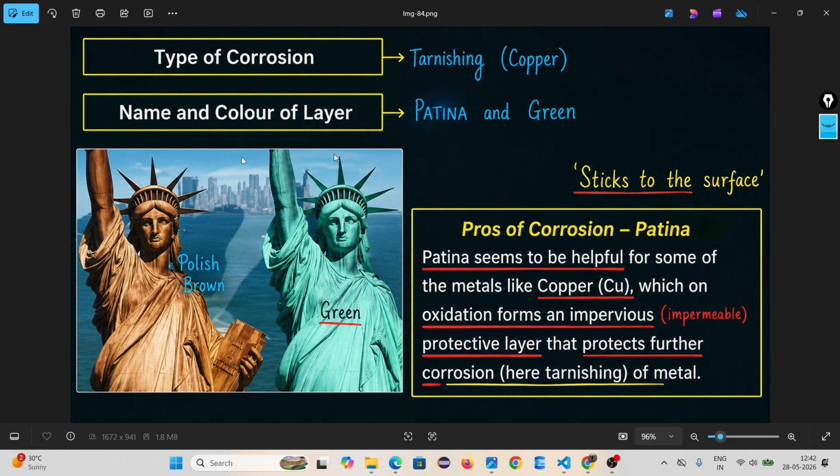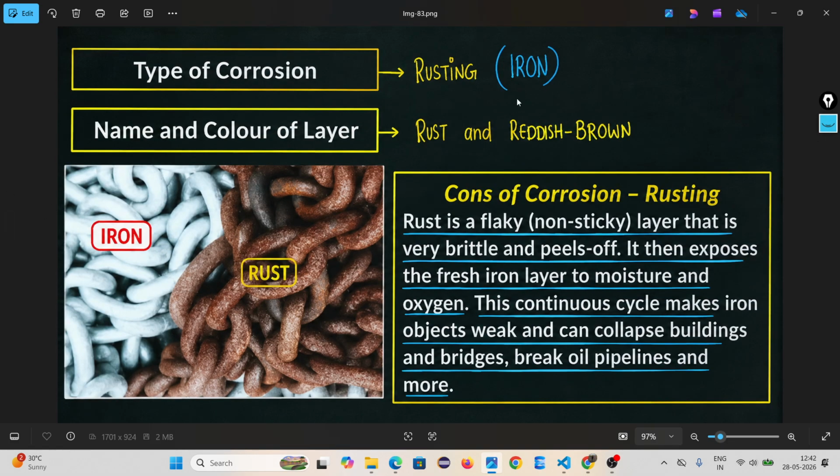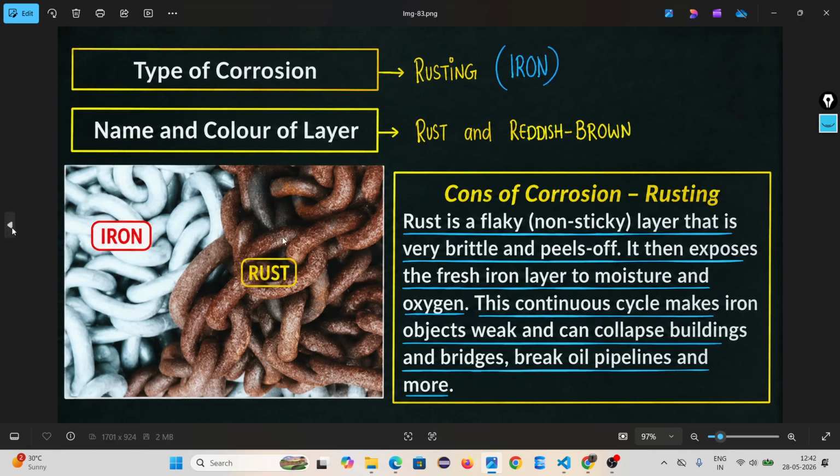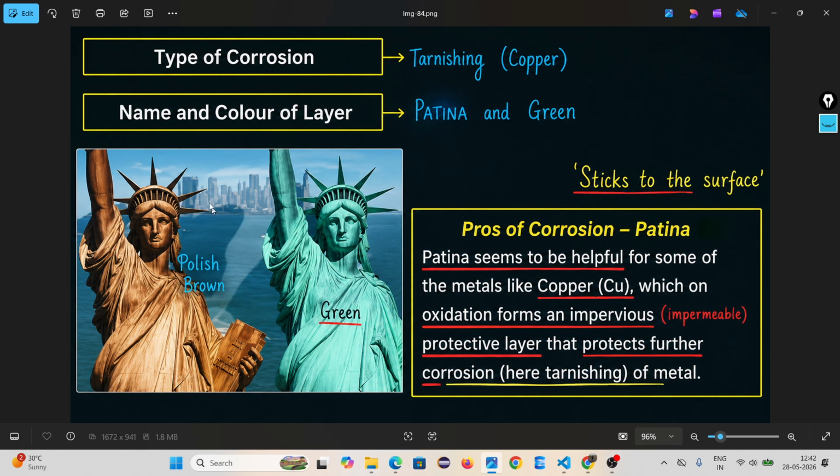Then come to another type of corrosion called tarnishing. Rusting is found over iron, but tarnishing is found over copper. Rusting has disadvantages that weaken the iron object, but tarnishing provides advantages to copper. Look, this is the Statue of Liberty.